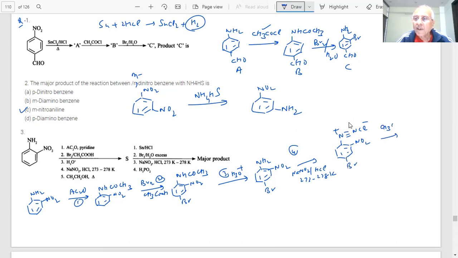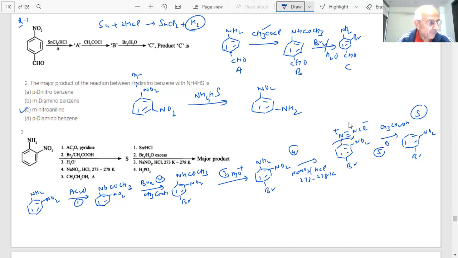Sir, then benzene will form with ethanol and heating. This is out. Yes sir. Then what is left? NO2 and Br. That is our S. Yes sir. How many steps were there? 4 and 5. What happens now, students?